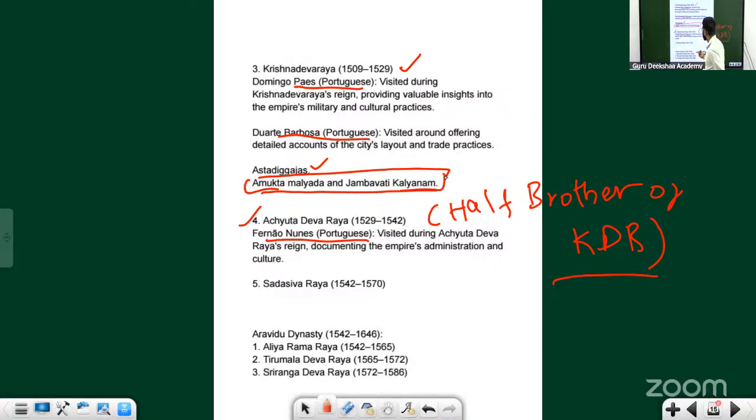Okay. So the next ruler here, again, two personalities. Okay. So we have seen already four foreign travelers, right?